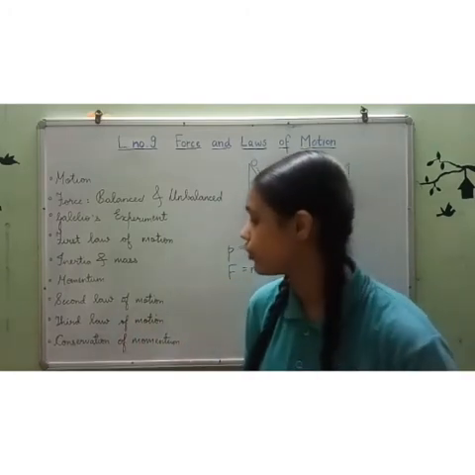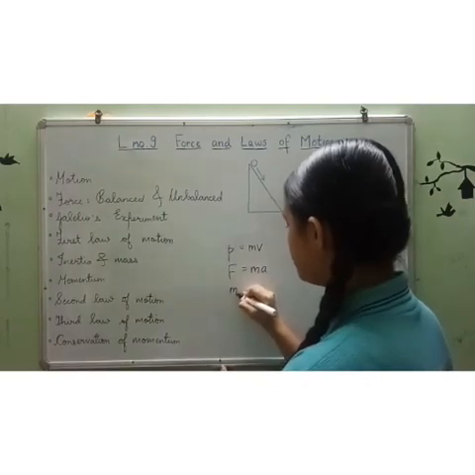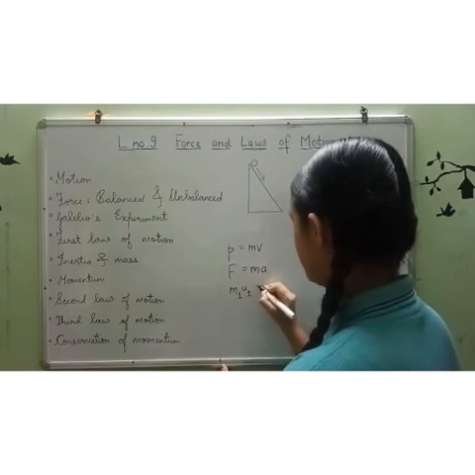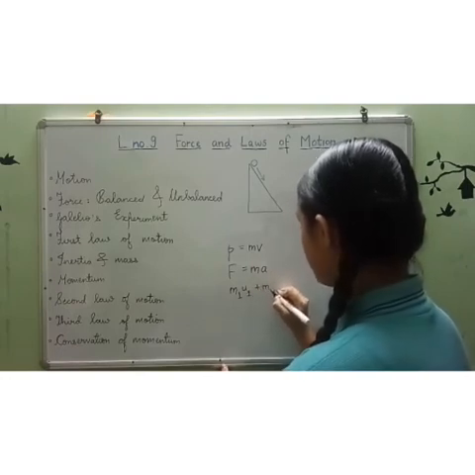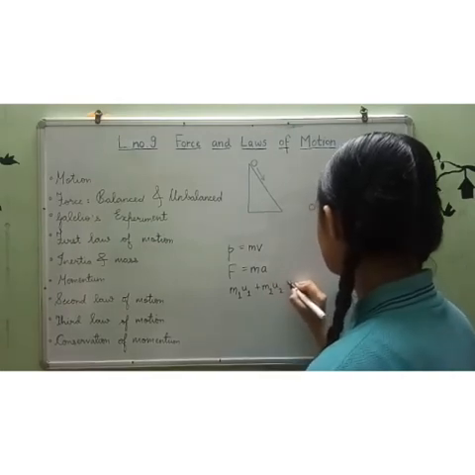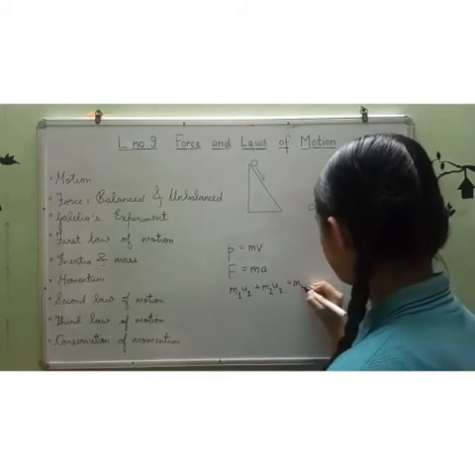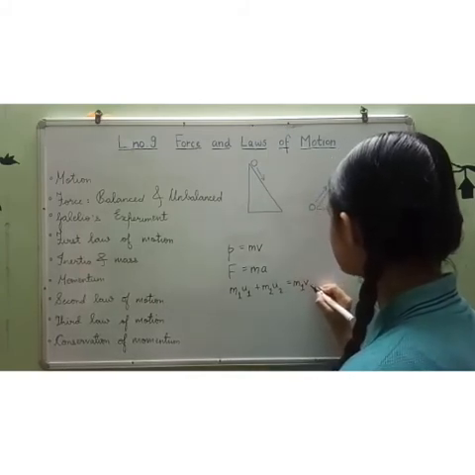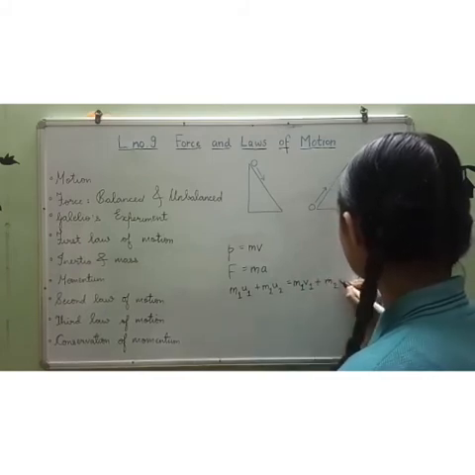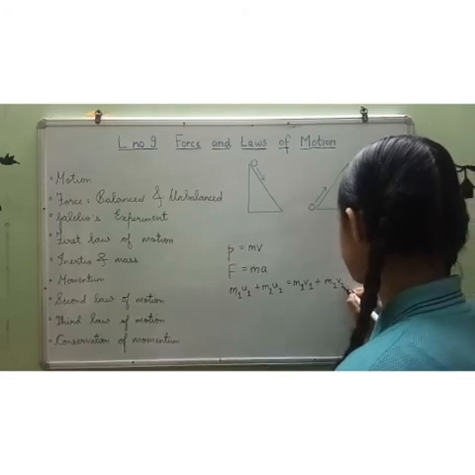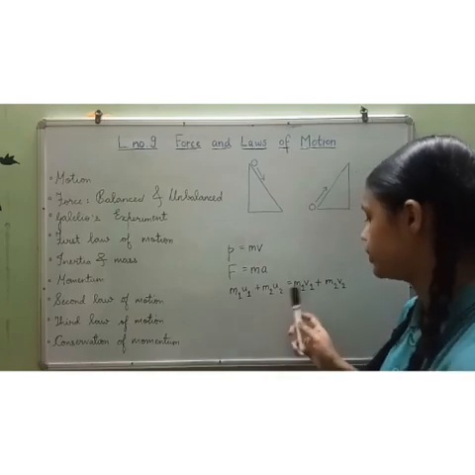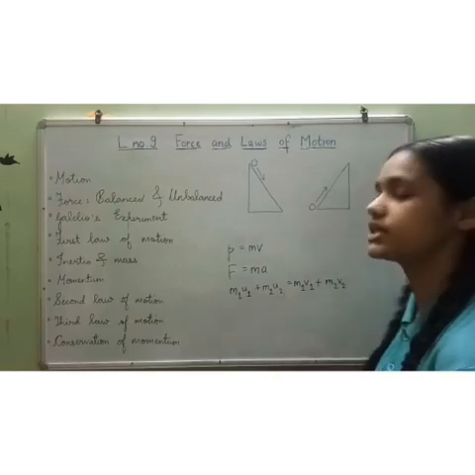Its mathematical formulation is mass m of first body into initial velocity u of first body plus mass m of second body into initial velocity u of second body is equal to mass m of the first body into final velocity v of the first body plus mass m of the second body into final velocity v of the second body. That is, m1u1 + m2u2 = m1v1 + m2v2.